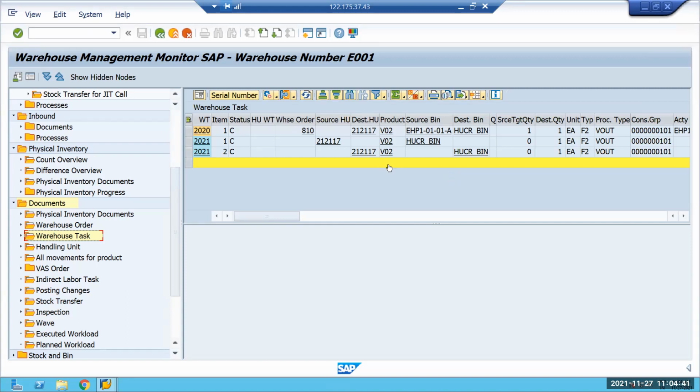It can't be the source creating a pick HU. It can't be the source activity area bin in that transaction, or it should always be the packing work center bin only. No, HUCR is the correct option. Okay, HUCR is the correct storage type we'll create, and we use all the pick HU creation from that particular storage type. Exactly.